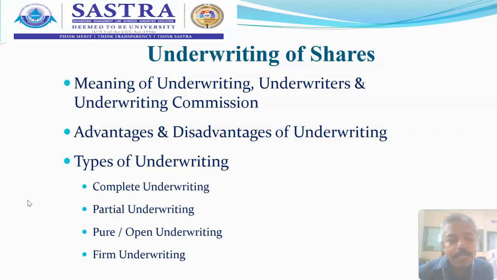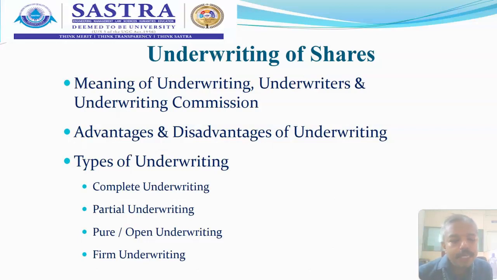Whereas the partial underwriting, take the same example, but the outcome would be different. Take the same example, that is 1 lakh planned issue of shares at rupees 100 each, and it would be issued to company A 20,000, to company B 50,000. Remaining 30,000 will be issued by the company on their own. So now can you see the differences?